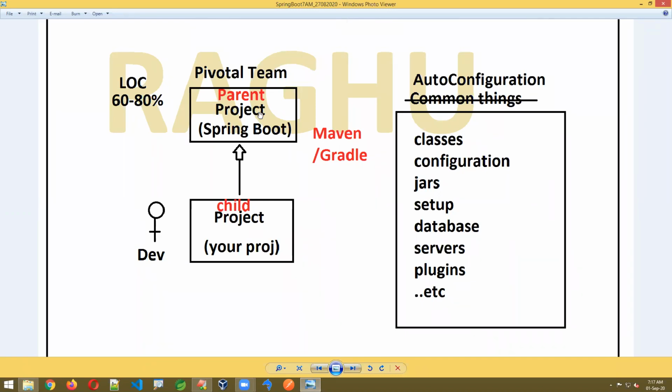Spring Boot is like a project written internally using Spring only. Whatever is valid in Spring, you can write in Spring Boot also. That reduces lines of code, LOC, by some 60 to 80%. The percentage may change based on the concept you take. That is called auto configuration. Spring Boot provides common classes, common configuration, common jars, common setup, database, servers, plugins, everything that you would otherwise write. Generally these are handled by the programmer, but the majority of the parts are reduced. That is called auto configuration.